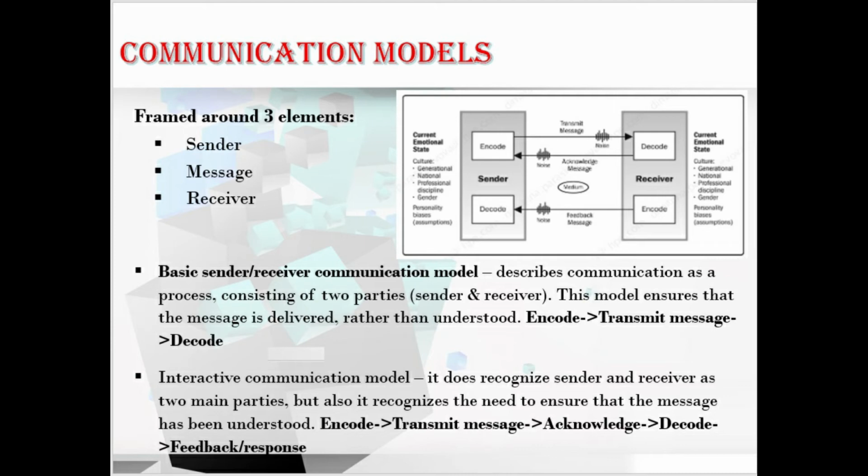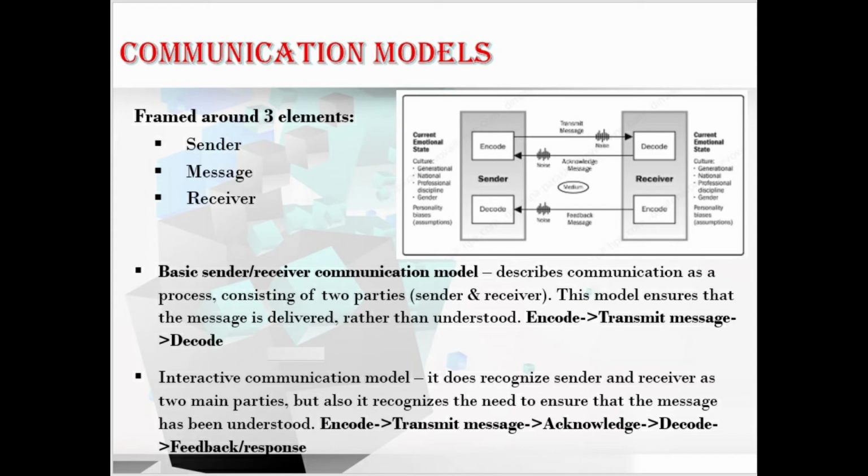It describes the communication as a process consisting of two parties, that is sender and receiver. Mainly, this model ensures that the message is delivered rather than understood. The process is encoding, transmitting the message and decoding. That's it.